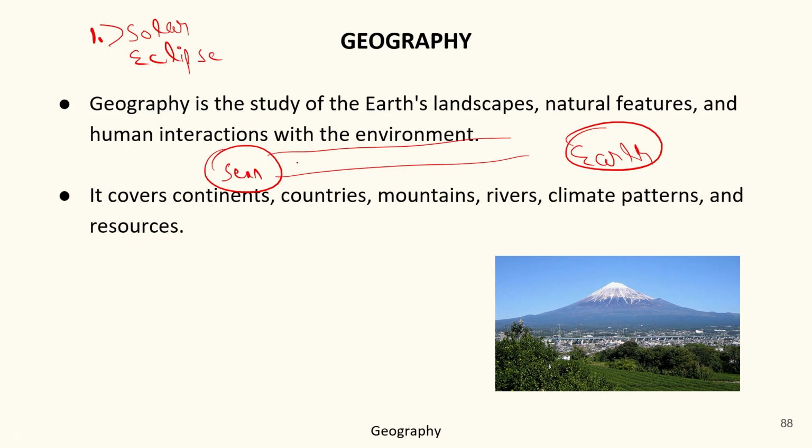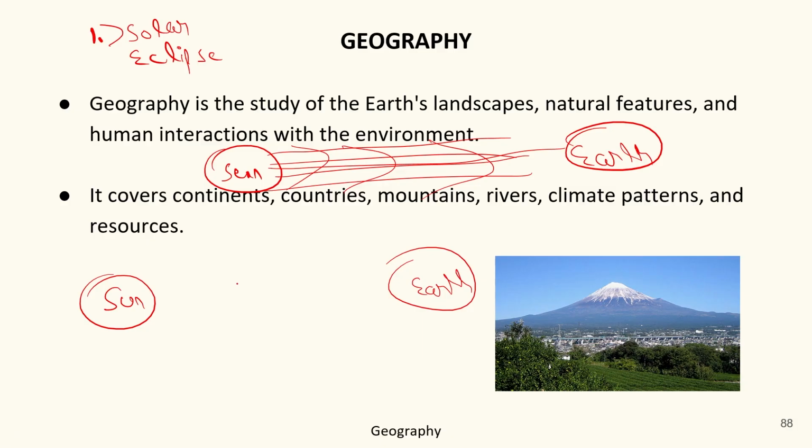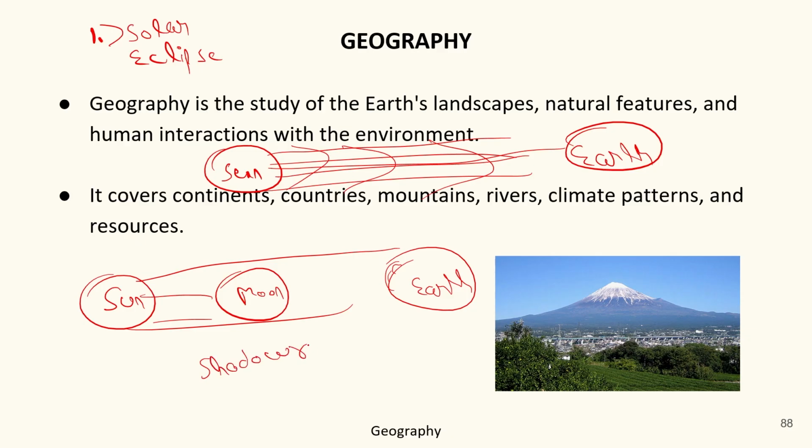Sun directly sends solar radiations on Earth. But during a solar eclipse, the moon comes in between and the light gets obstructed, and the region which is covered by the moon, facing no light, is declared as a shadow region, or you can say region of eclipse.